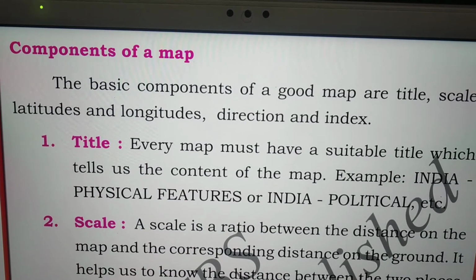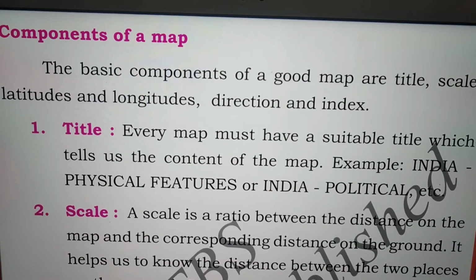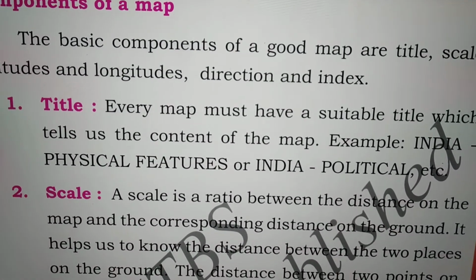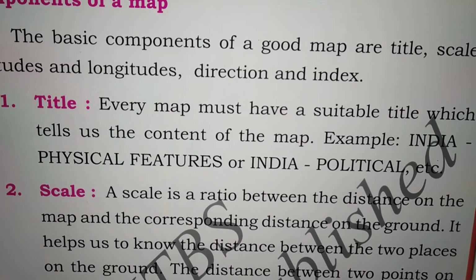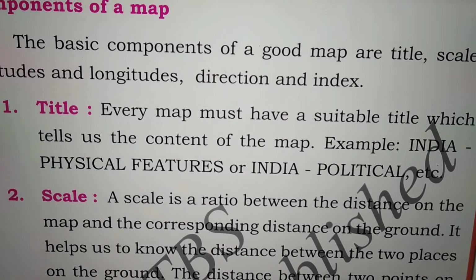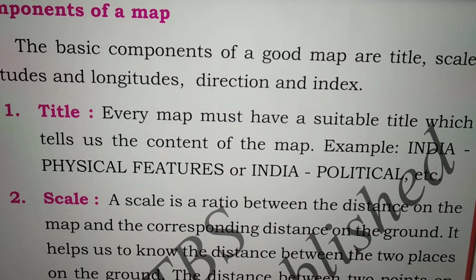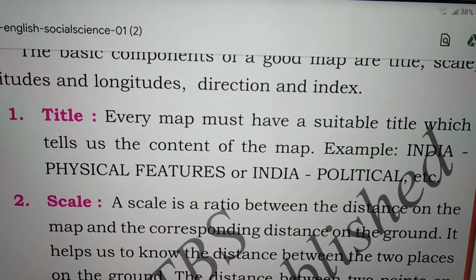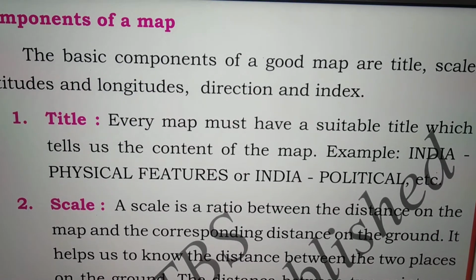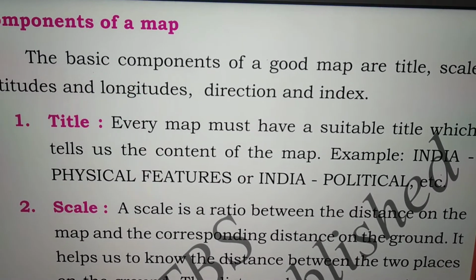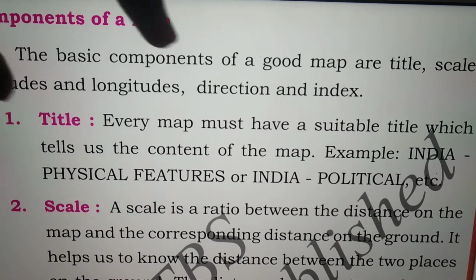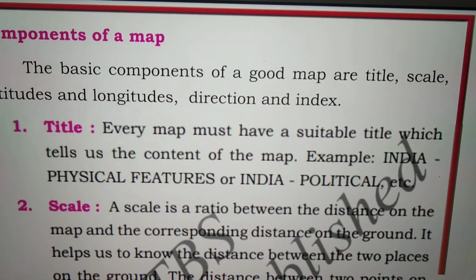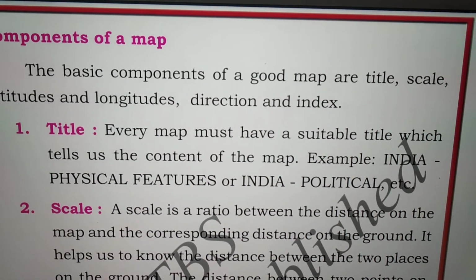First we will learn about the title. Title means every map must have a suitable title which tells us the content of the map. Understood? Each and every map must have a title. For example, if the map belongs to the physical features of India, then we will get to know that from the title.